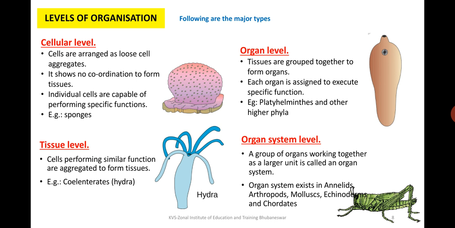We will take the first criterion for classifying organisms, which is the level of organization. We studied in our earlier chapter that organisms go from the molecular level to higher levels. It starts from the atomic level, and slowly atoms form molecules, then cells, then tissues, organ system, and an individual.